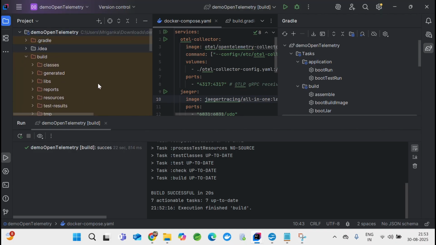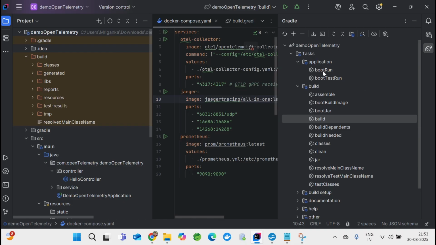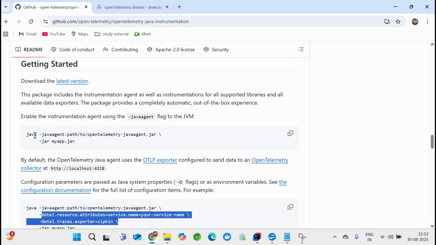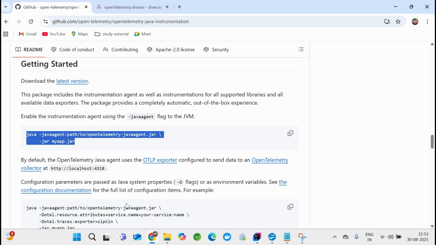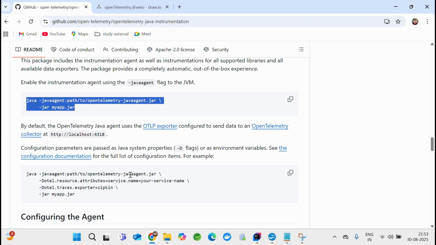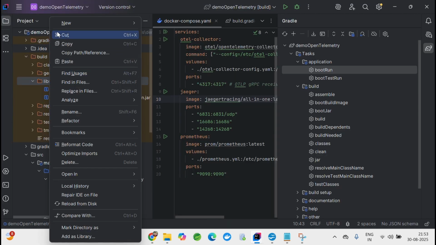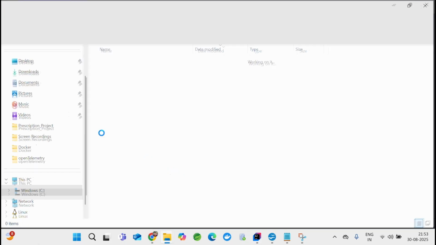There are two ways we can run it. We can run this boot run, but this time I'll not be lazy, so I'll go to the libs, and this is my jar file, so I'll directly run this jar file, because that's how the instructions over here are telling us. Anyways, we Java developers know how to run a jar file from the console. So let's open this folder in the Explorer.